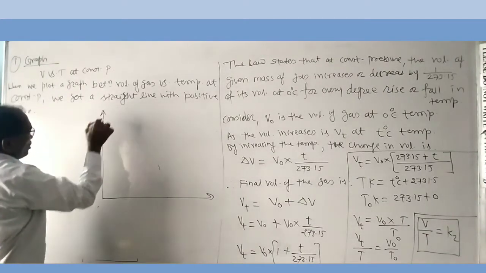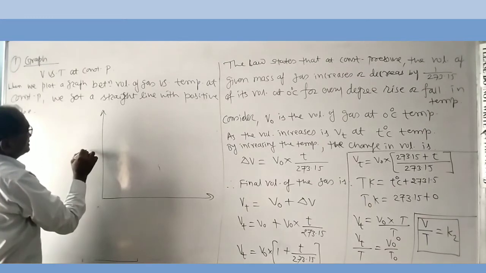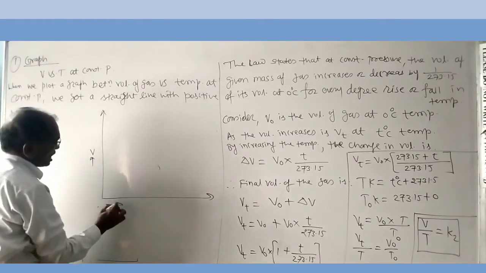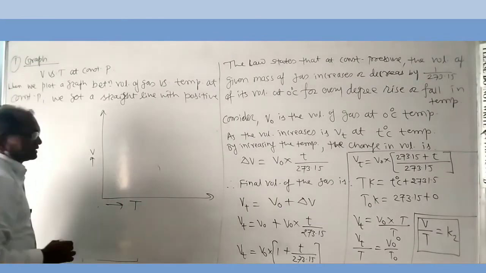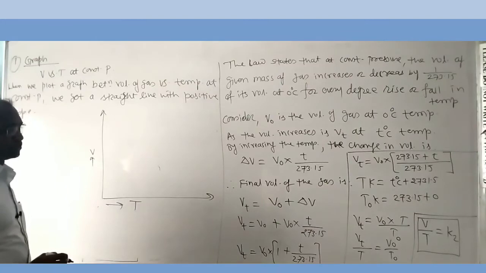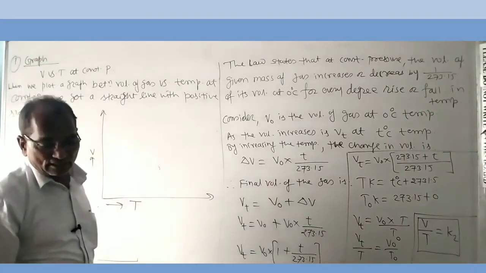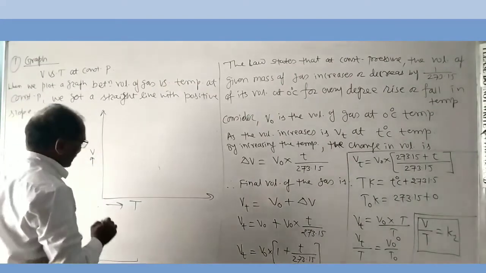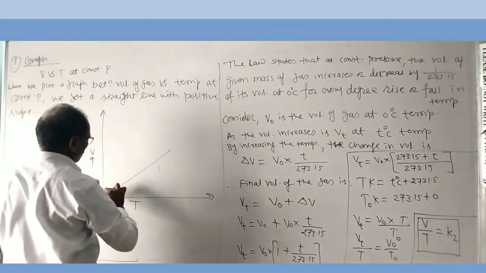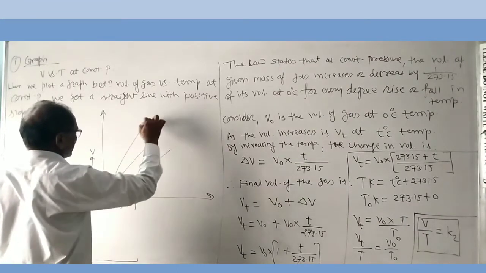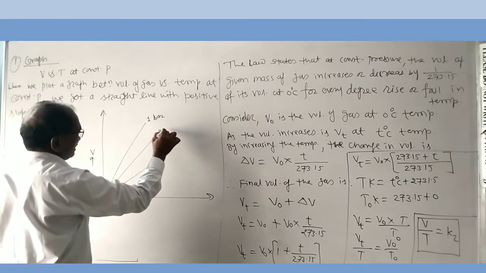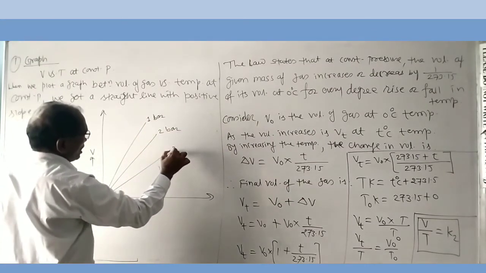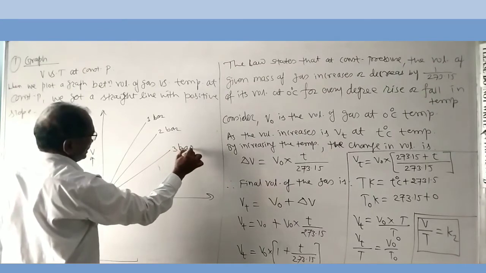Why do we get a straight line with positive slope? Because according to the statement of Charles' law, the volume of a given mass of gas is directly proportional to the absolute temperature at constant pressure. We get a curve like this. Means this is 1 bar, 1 atm, 2 atm or 3 atm, or 3 bar.